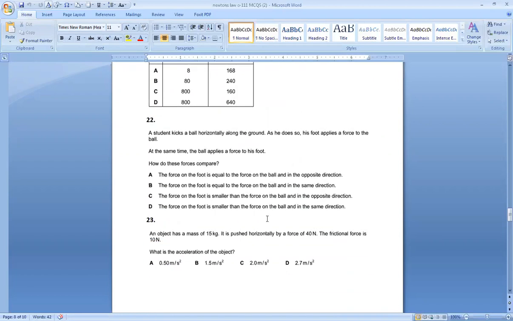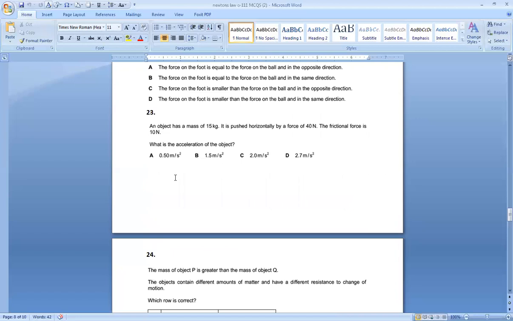A student kicks a ball horizontally along the ground. As he does so, his foot applies a force on the ball. At the same time, the ball applies a force to his foot. How do these two forces compare? Applying Newton's third law, these forces are equal and opposite. So the force on the foot is equal to the force on the ball and in the opposite direction. The option is A. It's very simple. We are applying Newton's third law of motion.